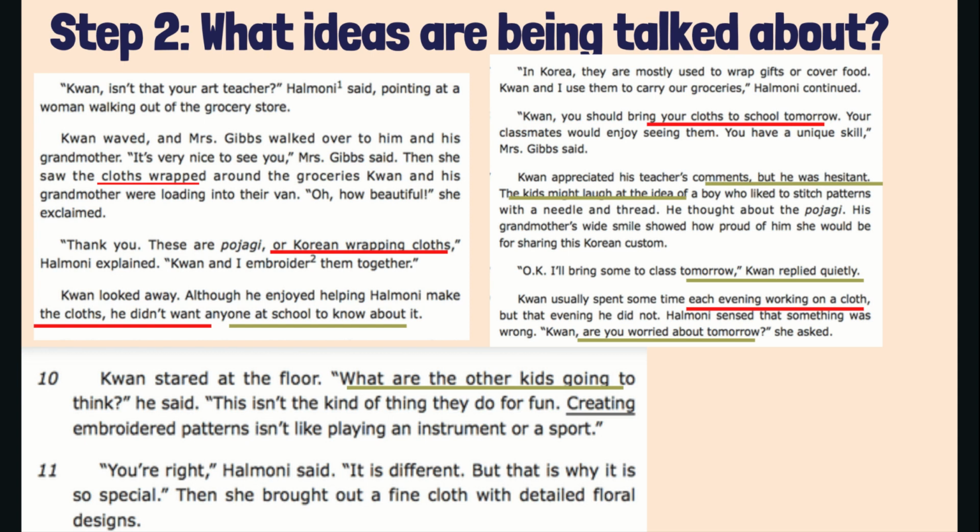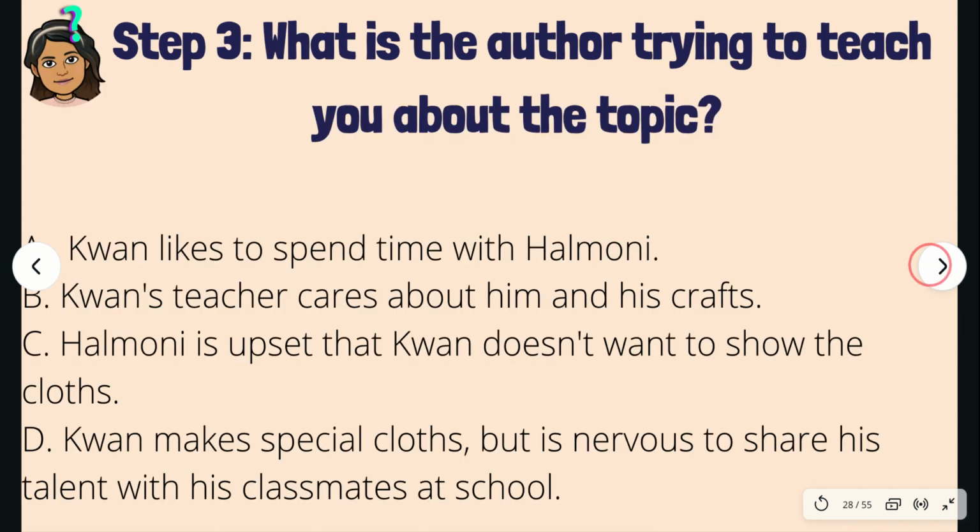We also know that some of the repeated ideas are the cloths and his feelings and emotions about taking the cloths to school. So now we need to put all of those things together and try to figure out what the author is trying to teach you about the topic. What is the author trying to teach you about the topic?